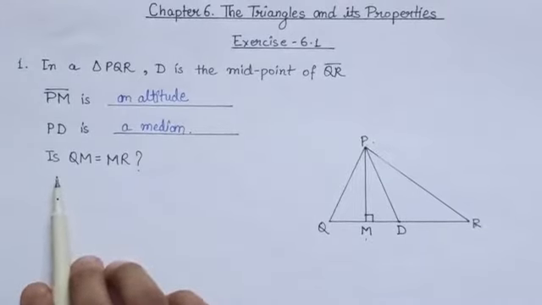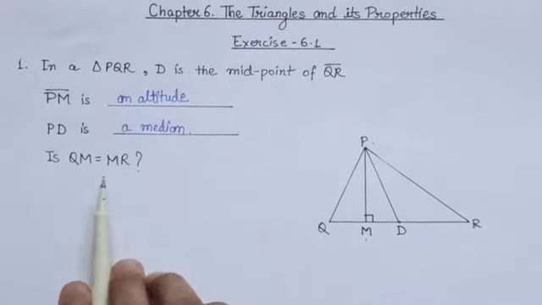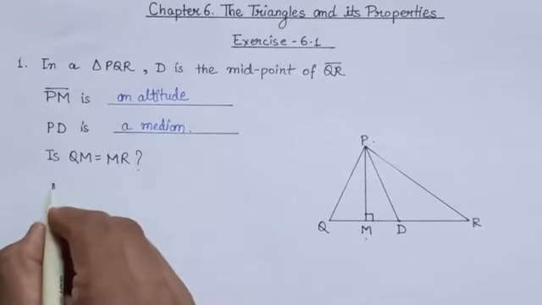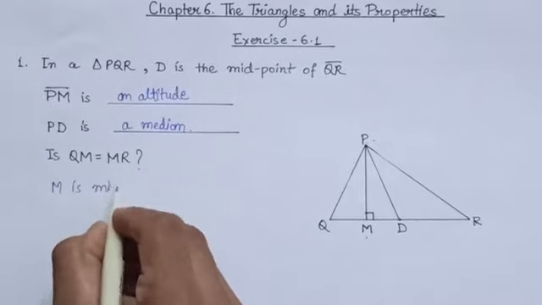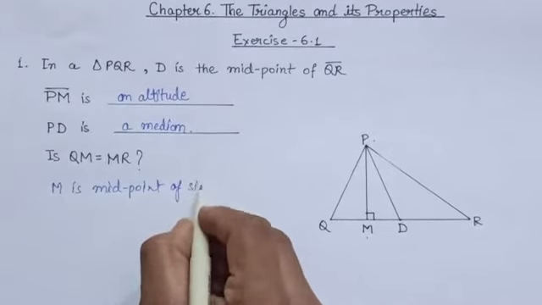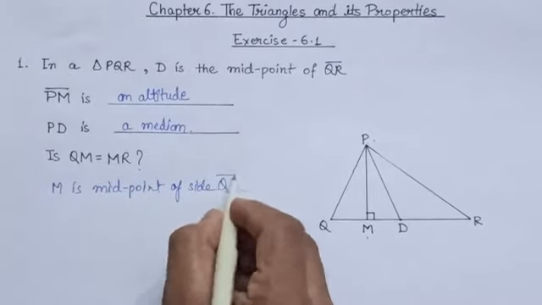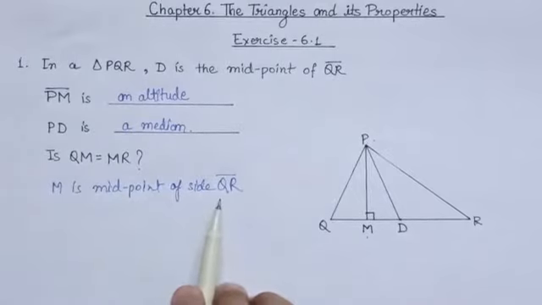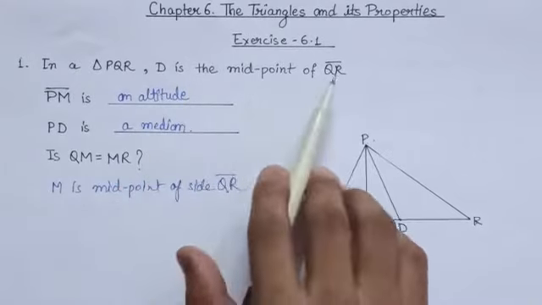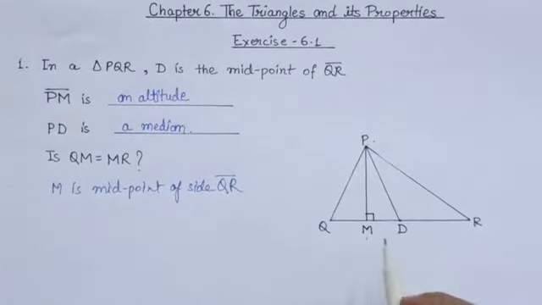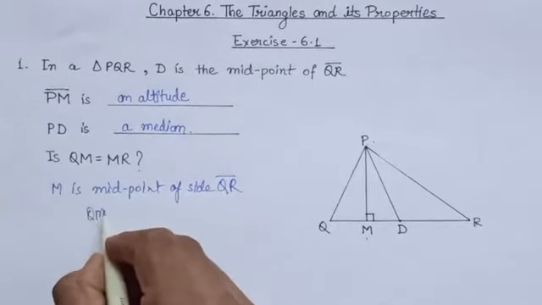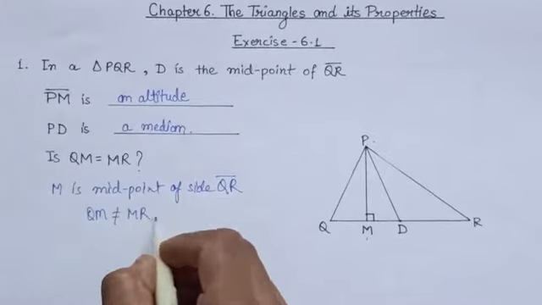Now we have to explain whether QM is equal to MR or not. If I say that QM is equal to MR, it means M is the midpoint of side QR. But it is a contradiction to the question, because it is already given in the question that D is the midpoint of QR. So a line segment cannot have two midpoints. Hence we can say QM is not equal to MR.